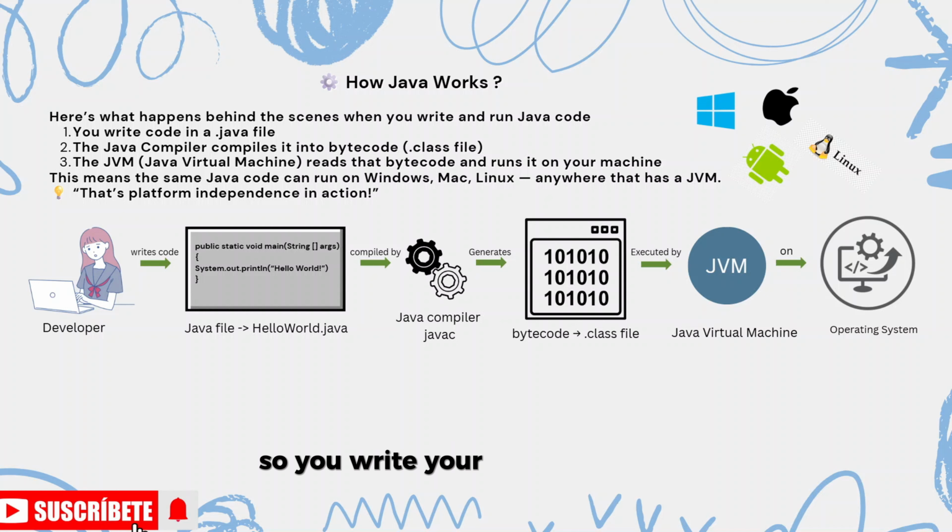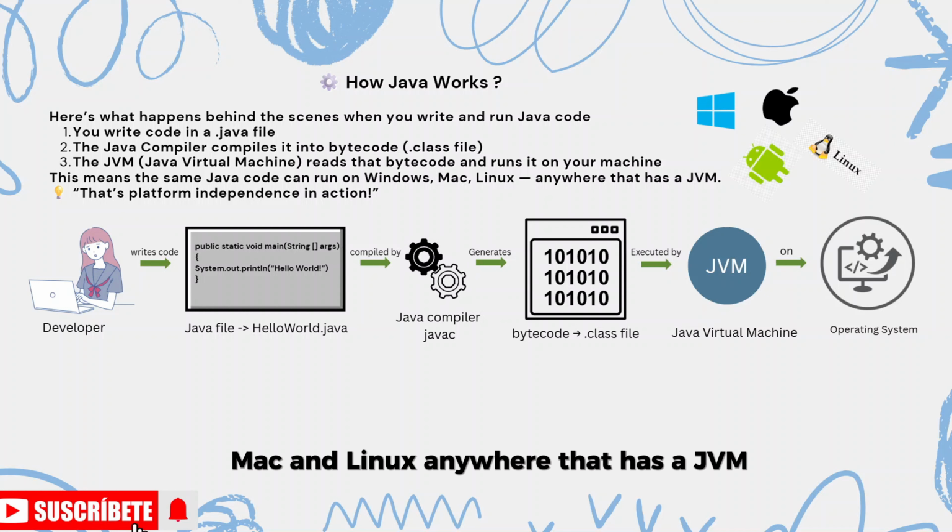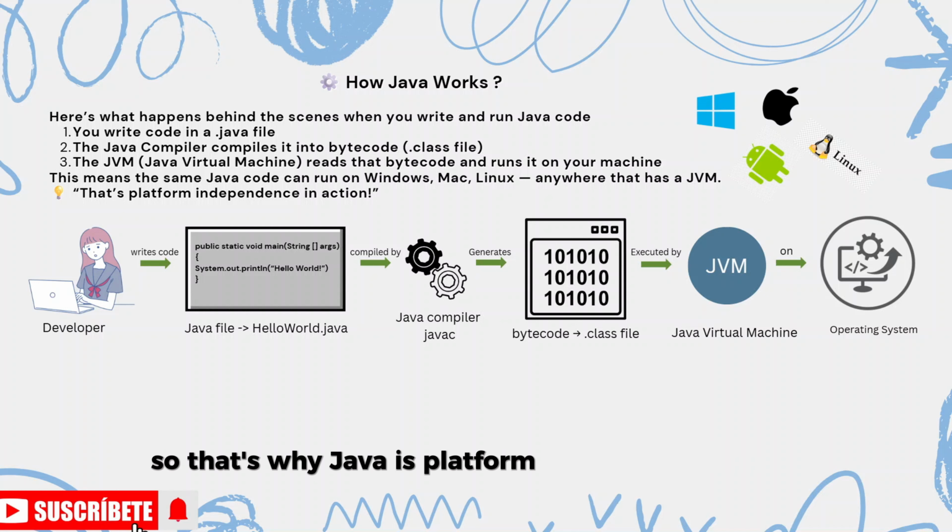So you write your code in a .java file, and the Java compiler compiles it into bytecode, basically the .class file. The JVM, the Java Virtual Machine, reads that bytecode and runs it on your machine. This means the same Java code can run on Windows, Mac, and Linux, anywhere that has a JVM. So that's platform independence in action.